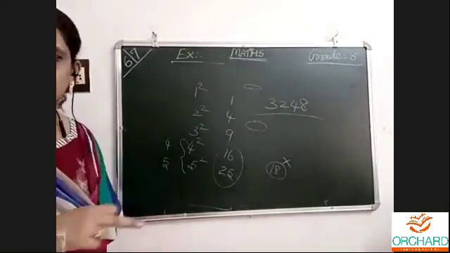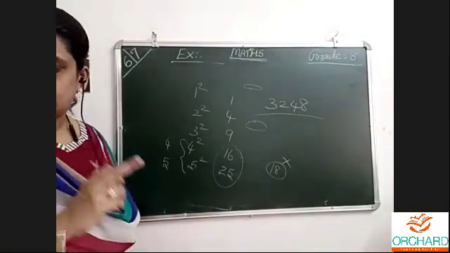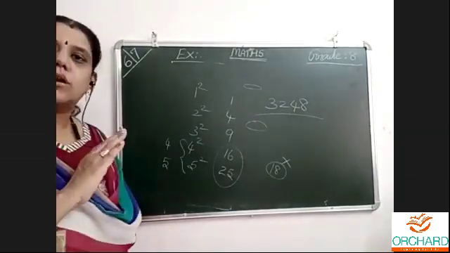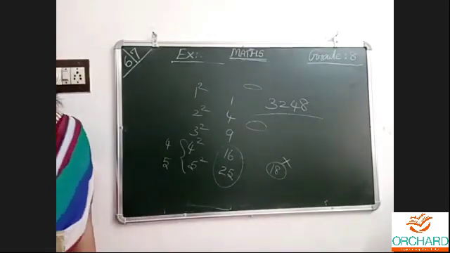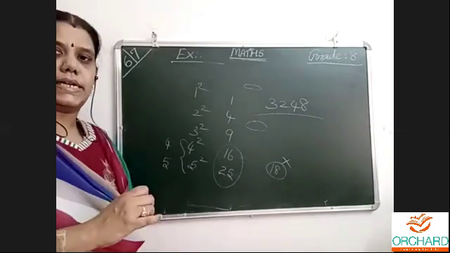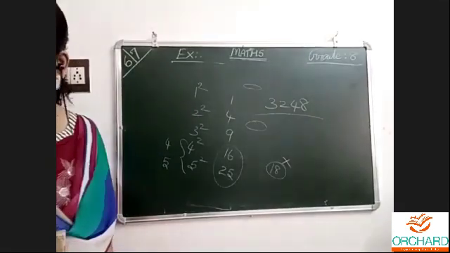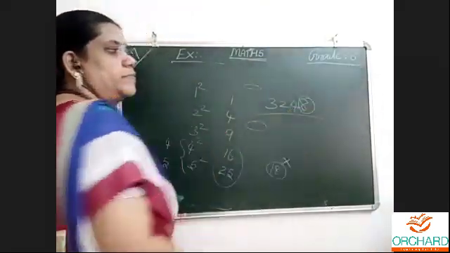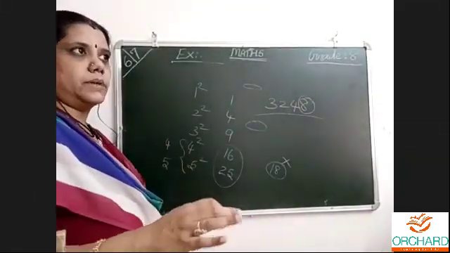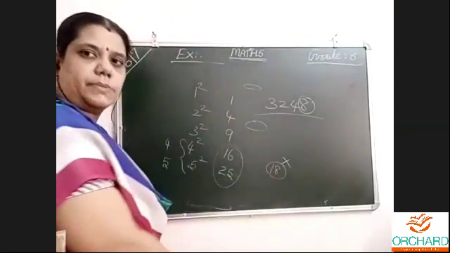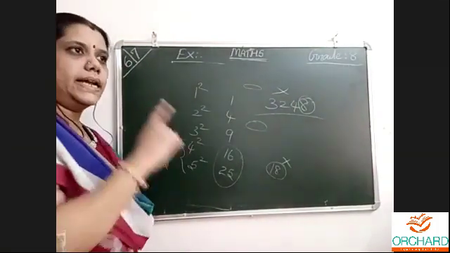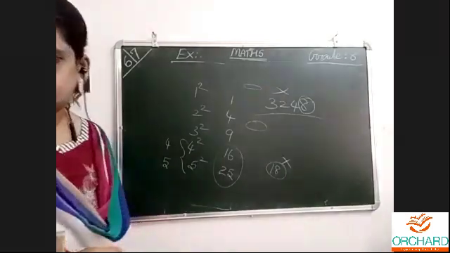What is the rule? Yesterday only we discussed. Square numbers will end in the digits 1, 4, 5, 6, 9 and 0. And non-square numbers, which are not square numbers, do not end in the digits 2, 3, 7 and 8. So in order to do for bigger numbers, the last digit we have to see. If it is 2, 3, 7 or 8, it is not a square number. Units place alone we have to see. So the ending digit to see and to decide. So that rule we have seen.